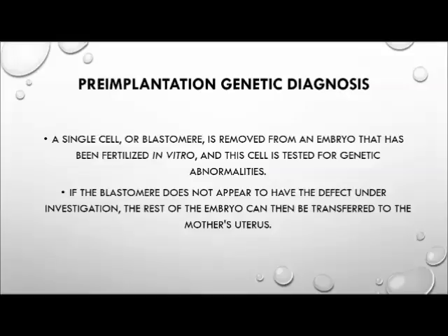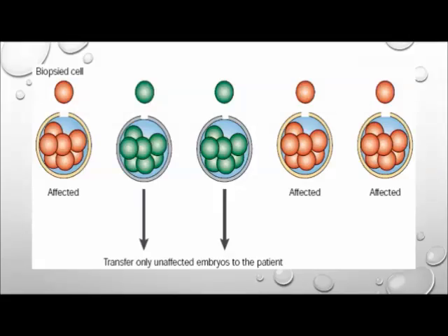A cell, or blastomere, is removed from an embryo that has been fertilized in vitro, and this cell is tested for genetic abnormalities. If the blastomere does not appear to have the defect under investigation, the rest of the embryo can then be transferred to the mother's uterus. As you can see in this figure, the orange ones are the affected embryos, while the green ones are the unaffected embryos, which can be the only ones transferred to the patient.